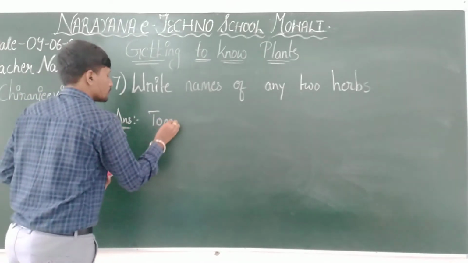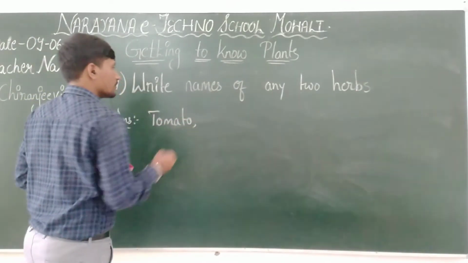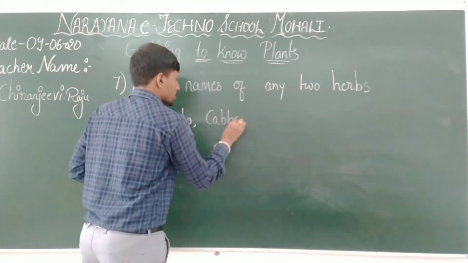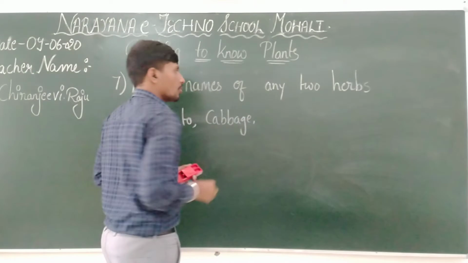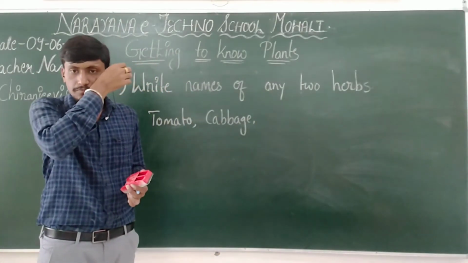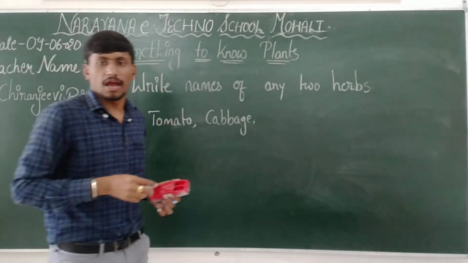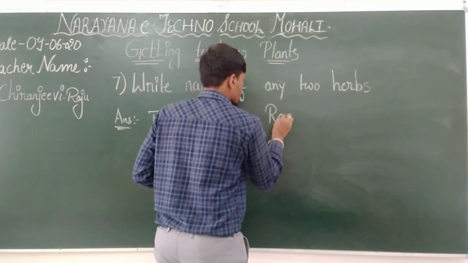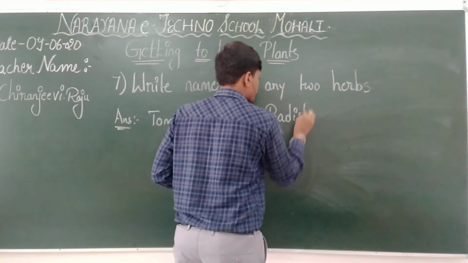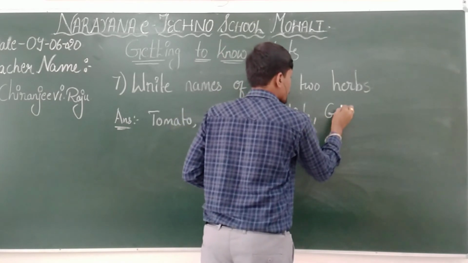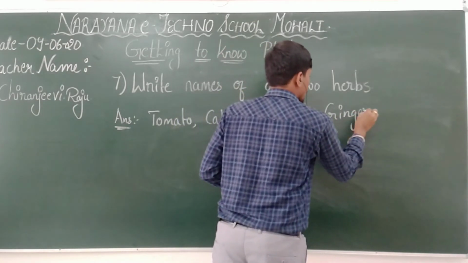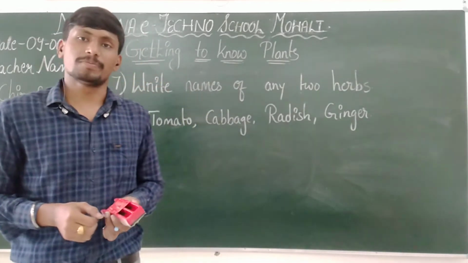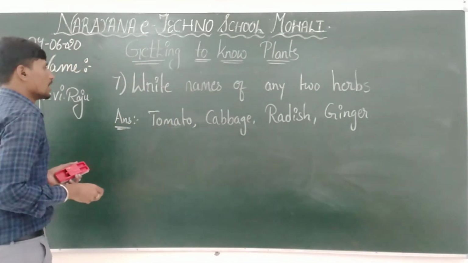tomato. Tomato plant we can consider as a herb. Cabbage. And we used to have other examples like radish, ginger. Radish, ginger. These are the examples of herbs.